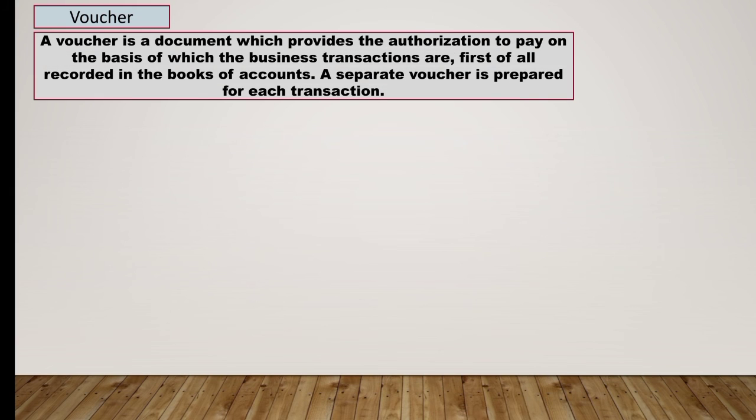Next we have voucher. So voucher is a document which provides the authorization to pay and on the basis of which the business transactions are first of all recorded in the books of account. A separate voucher is prepared for each transaction. As we have already discussed in the qualitative characteristics of accounting, any account can be verified or it can be reliable when the transactions are recorded from a source document. So source document includes voucher. Source document is a proof of recording the transaction.